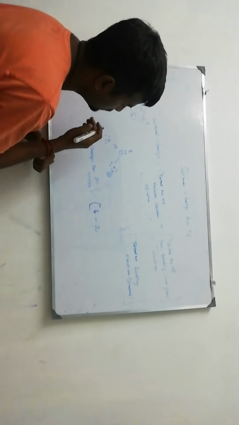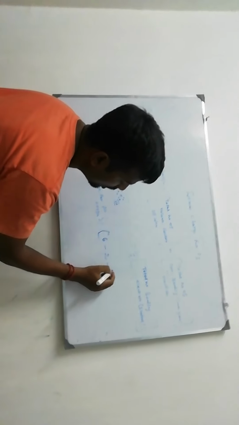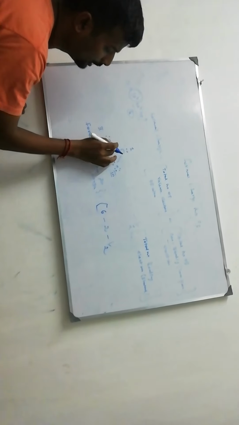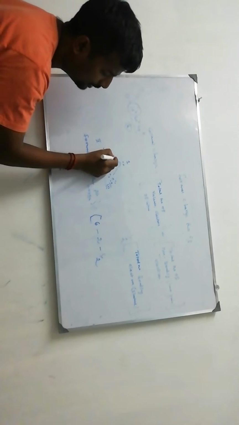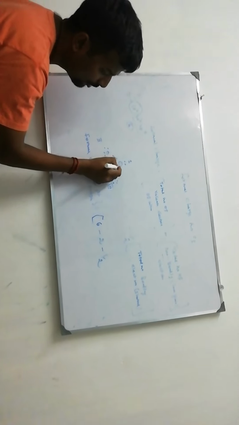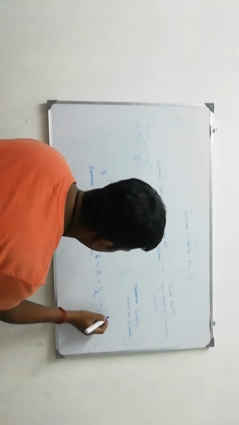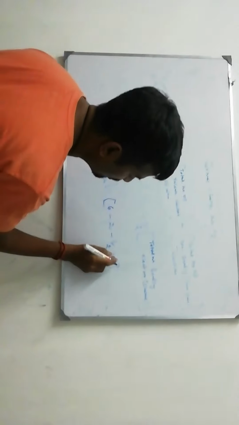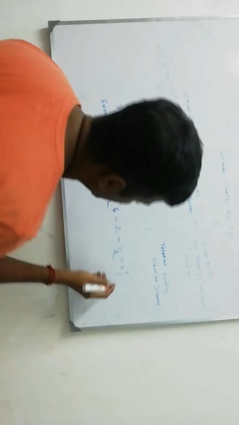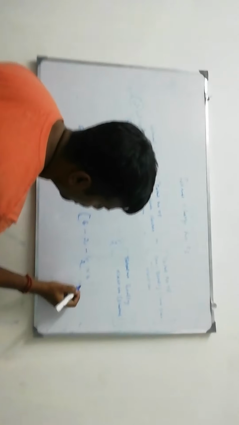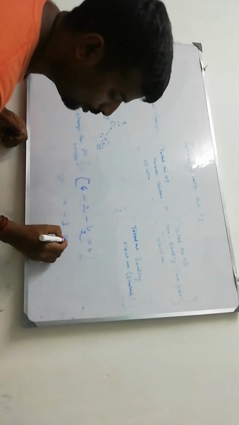Minus half into how many electrons are bonding here? We count 1, 2, 3, 4, 5, 6. 6 electrons are involved in bonding, right? So half into 6, and now we close the bracket. 6 minus 2 equals 4. Again 4 minus 3 equals 1. So 1 is the formal charge of the first atom.